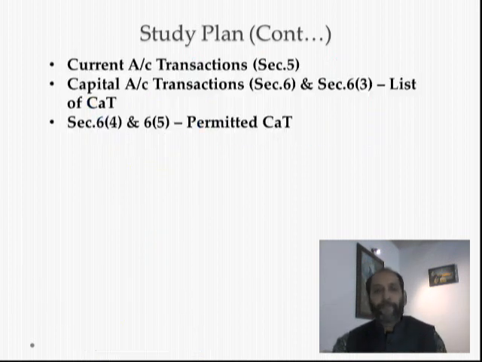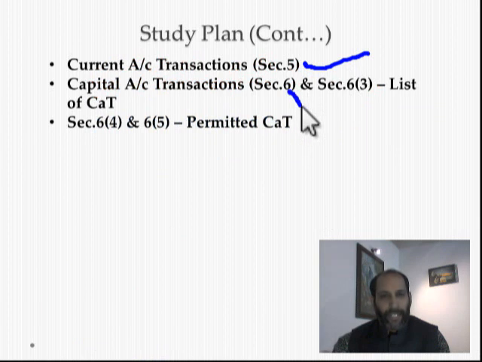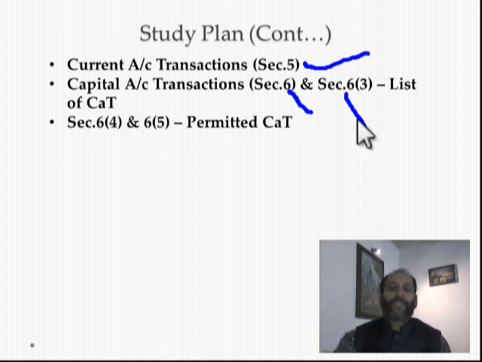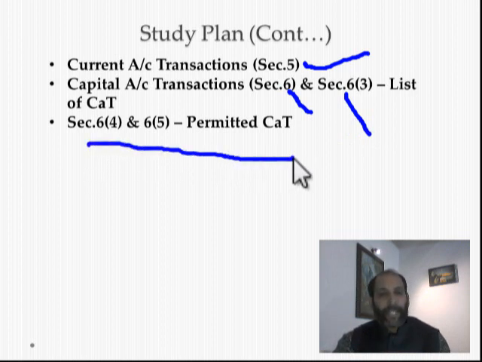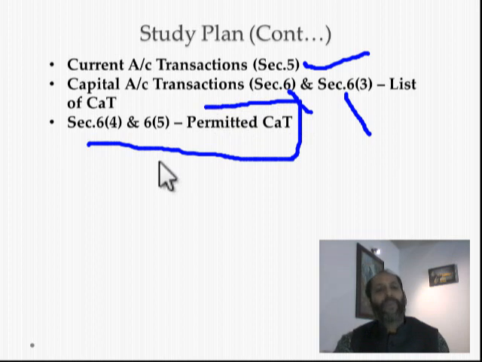Now I am proceeding further. Yes, we already discussed this. What is current account transaction? That is dealt in section 5. Capital account transaction is dealt with in section 6. Now while you study, you have to take a list of capital account transactions, CAT, which is stated in section 6 clause 3. Don't forget 6 clause 3. There is a list of capital account transactions listed in section 6 clause 3. Then, very important, there is an exemption, that is permitted capital account transactions: section 4, section 6 subsection 4 and section 6 subsection 5. You have to look at that.